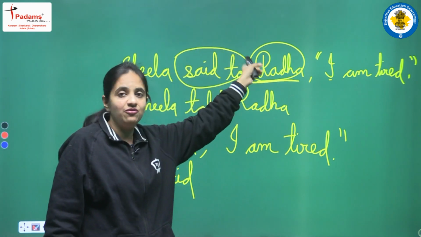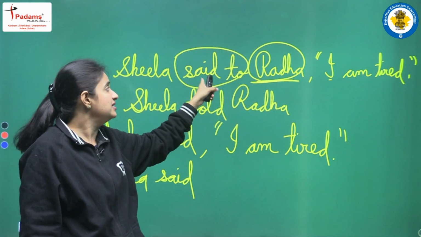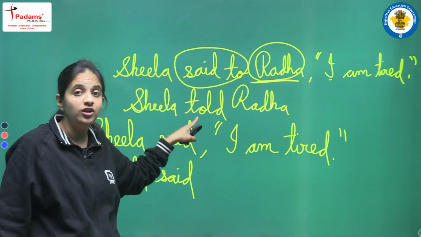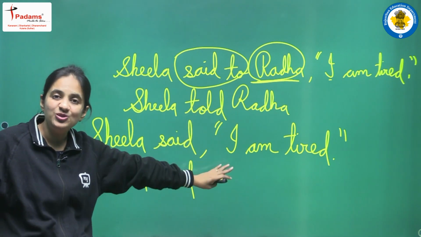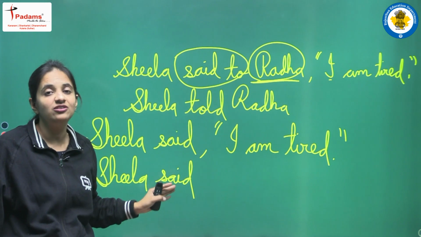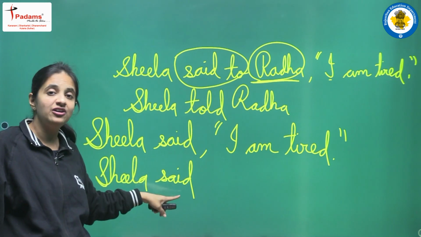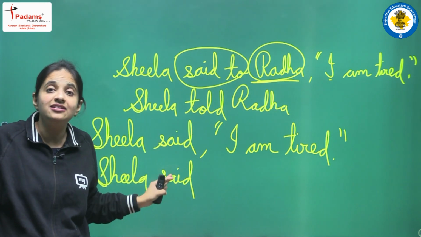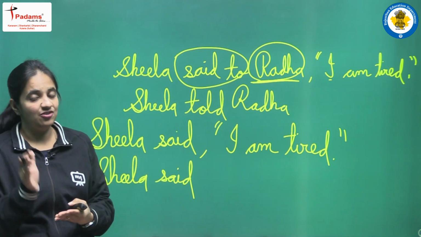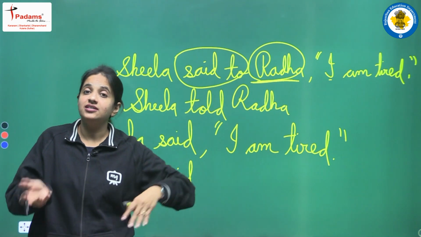So if we have an object, if we have said to, then we have to change said to into told. But if we have no object, if we have only said, then we don't change said; we just write the same word said as it is without any changes. Clear? So this is the first change related to the assertive sentence.